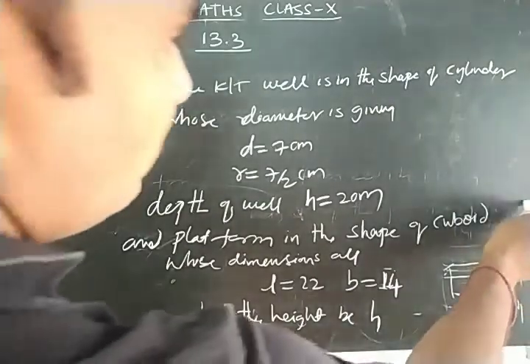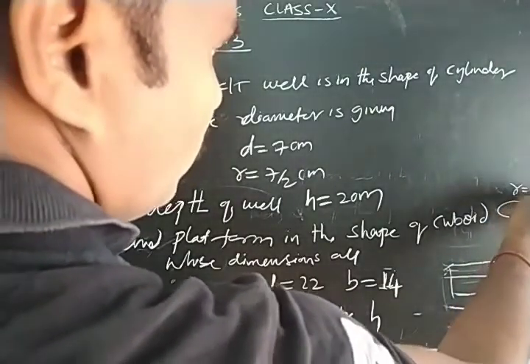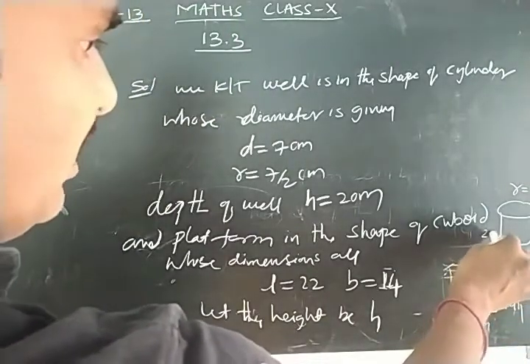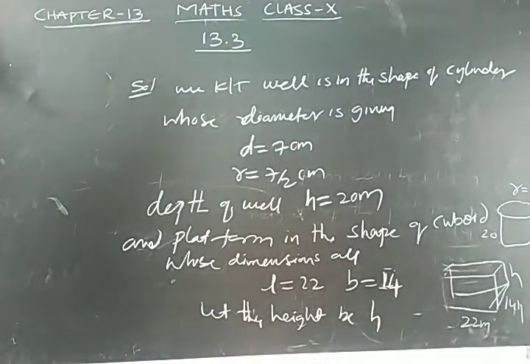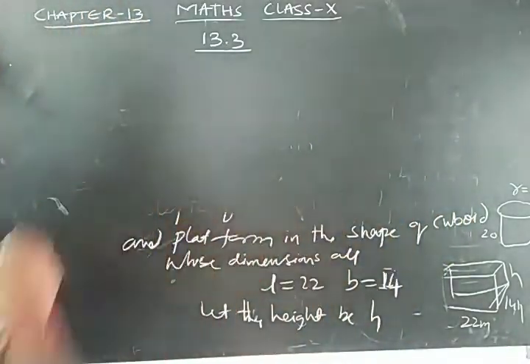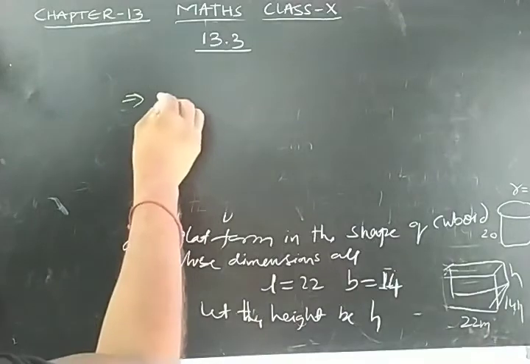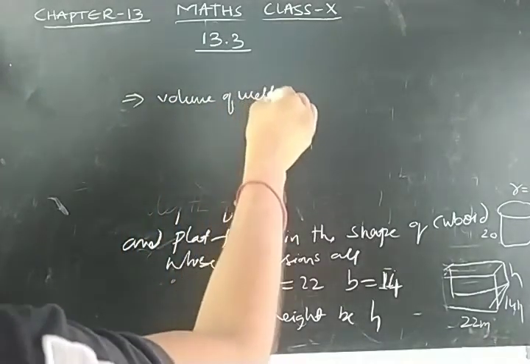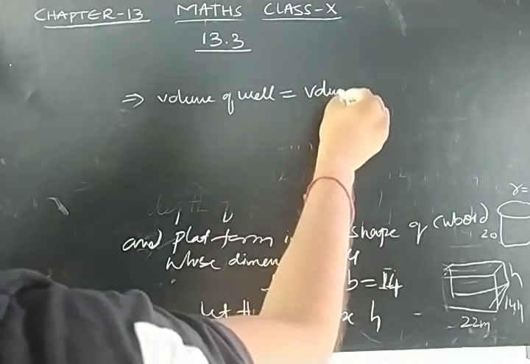So here the well radius is 7/2 and the depth is 20 meters, right? Now I am equating the volumes. That implies volume of well is equal to volume of platform.